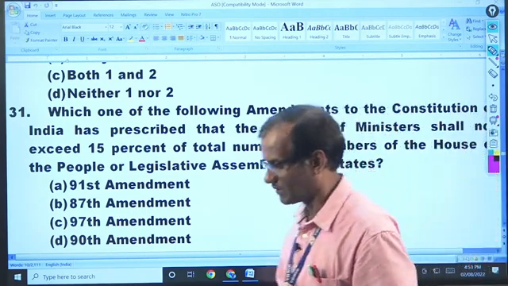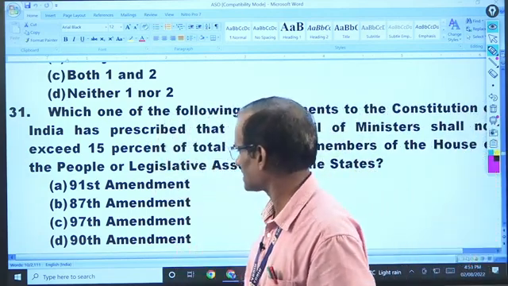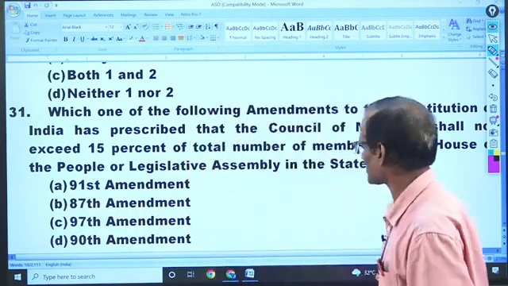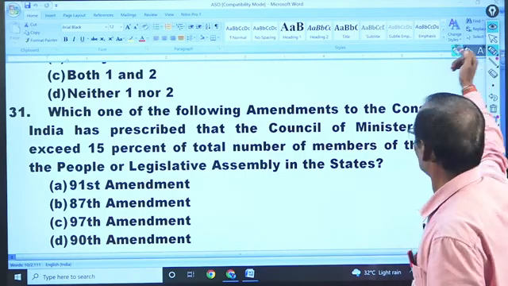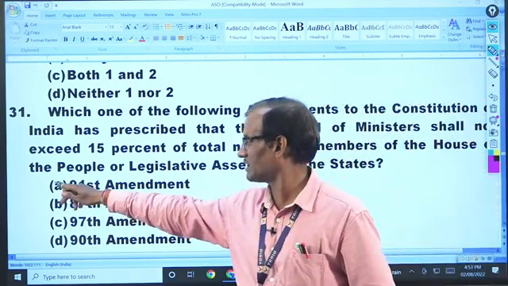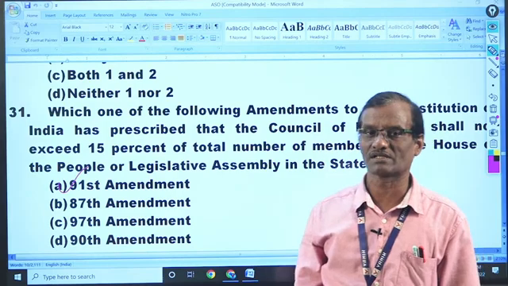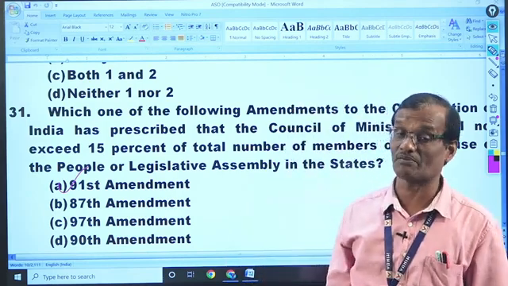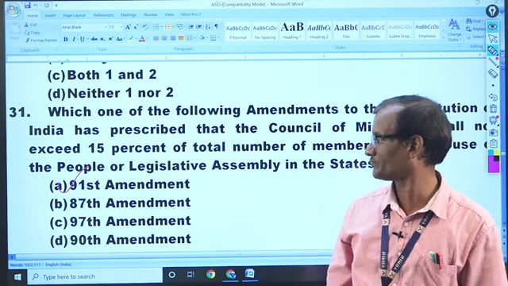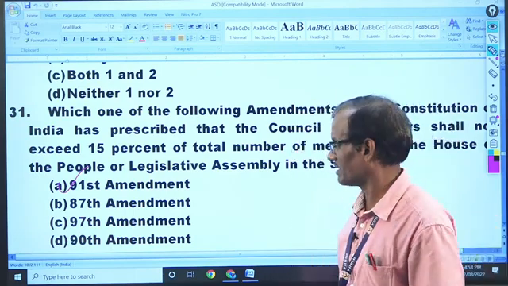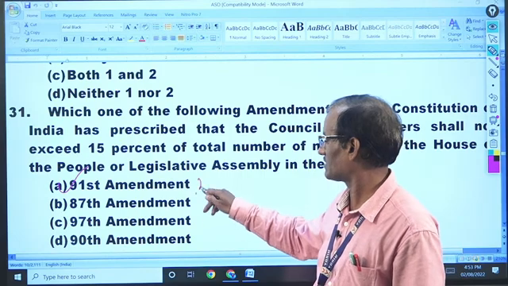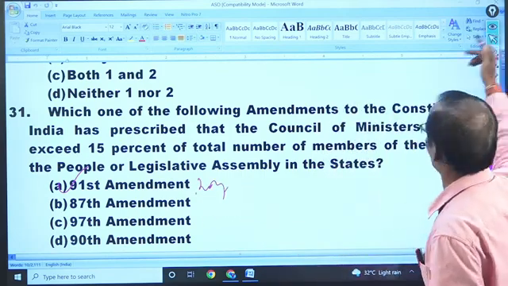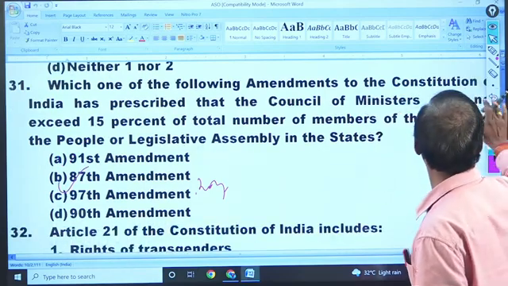Okay, so 31 is A, the 91st Amendment Act, 2003. It restricted the number of ministers in a government to not exceed 15% and not be less than 12 also. That is very important.